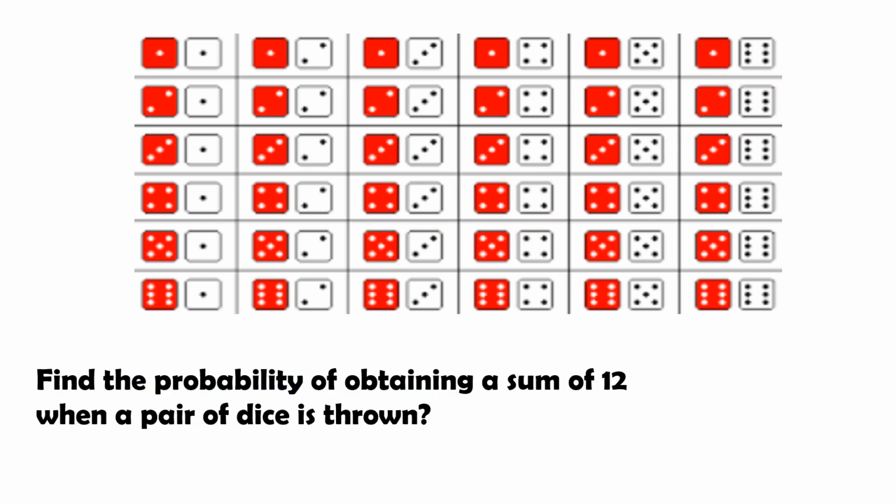Find the probability of obtaining a sum of 12 when a pair of dice is thrown. So, looking at the sample space natin, lahat yan ay 36. And ilan daw dyan ang pag inadd mo, 12 ang labas. So, ito lang naman yan. 1/36.